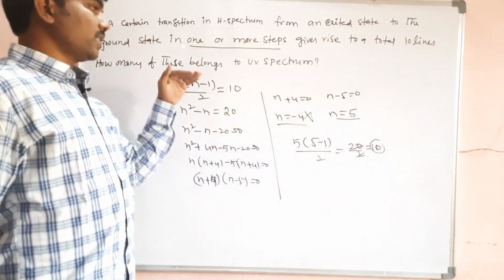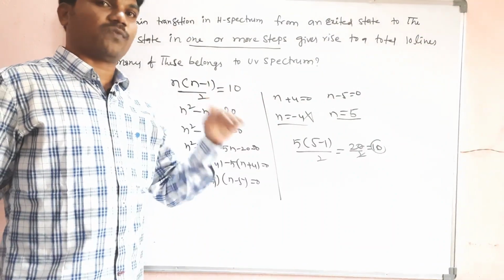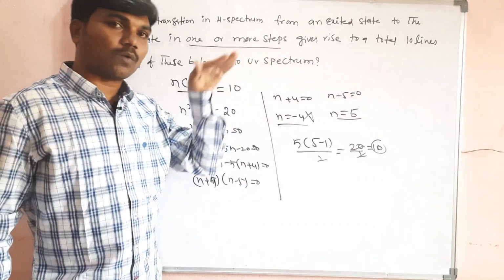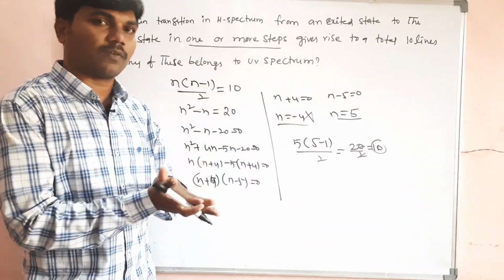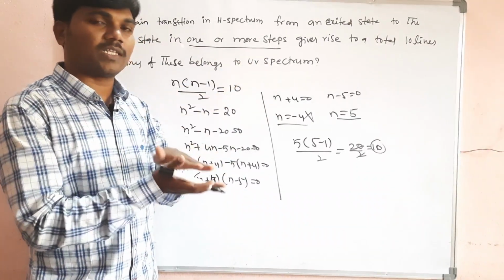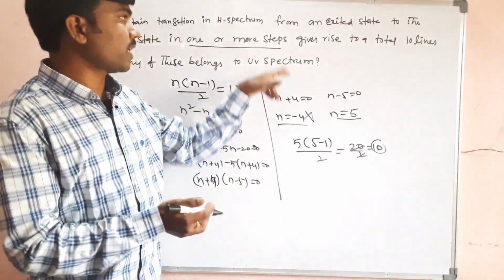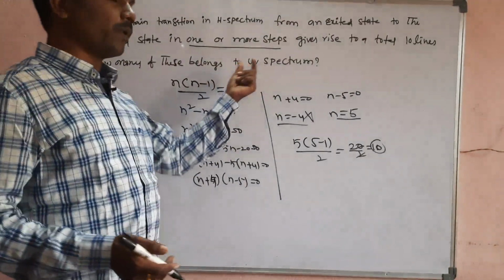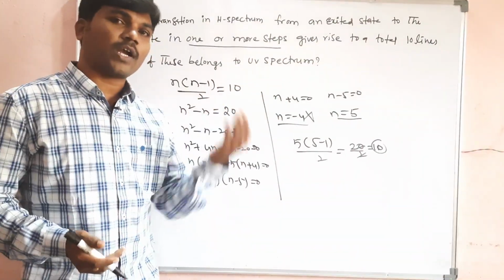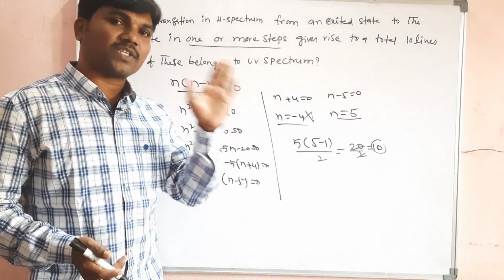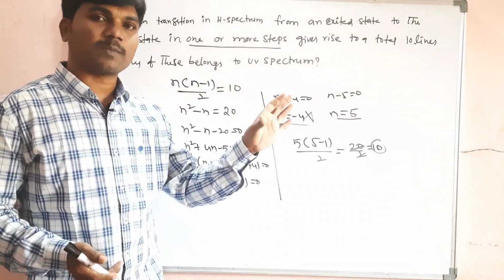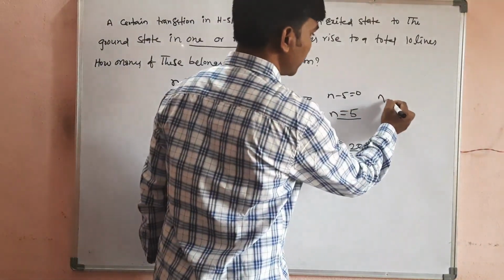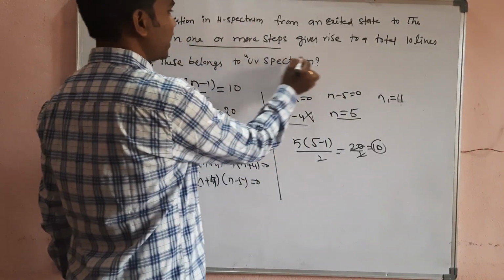Here the highest energy level is 5. So when the atom comes from the high energy level to the ground state level, that is, from n is equal to 5 to the first energy level, they are clearly saying UV spectrum. How many lines belong to the UV spectrum they are asking. So according to the hydrogen spectrum, UV spectrum is nothing but which region? That is Lyman series. For Lyman series the n1 value is 1. So this clue indicates this is Lyman series.